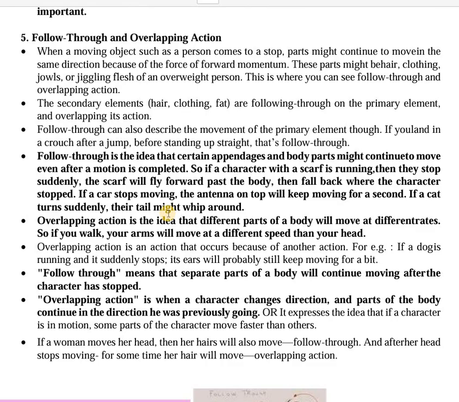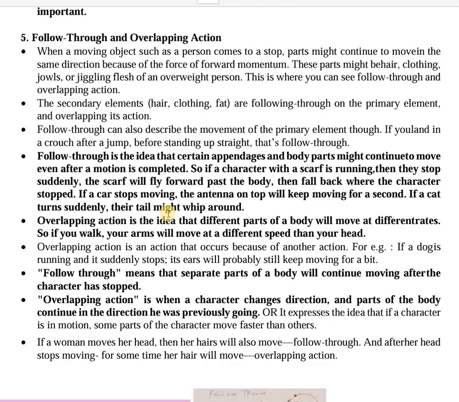Overlapping action is the idea that the different body parts will move at different rates. So overlapping says that your hands are moving at a different rate as compared to your head. Your hair will be moving at a different rate as compared to your clothes. So if the dog is running and the dog suddenly stops, the ear will probably continue moving for some time and the tail will also continue moving for some time. But the timing of the ear and tail is going to be different, or the speed of the ear and tail is going to be different.